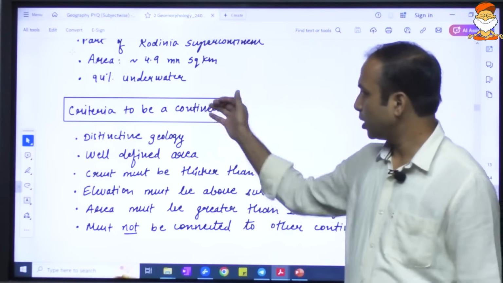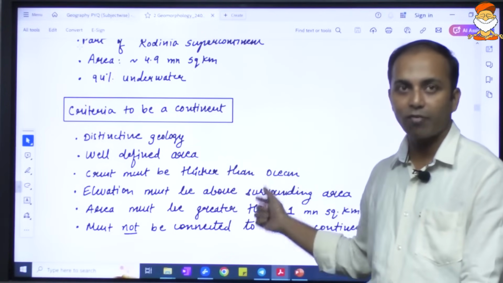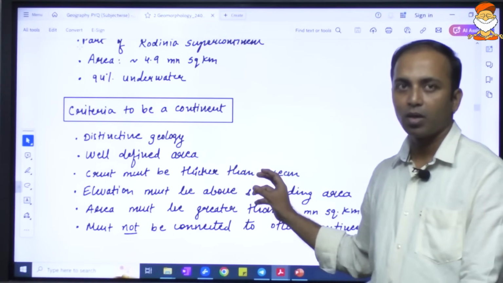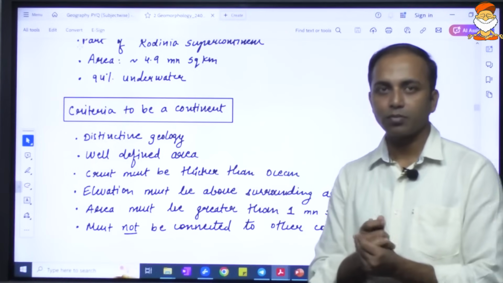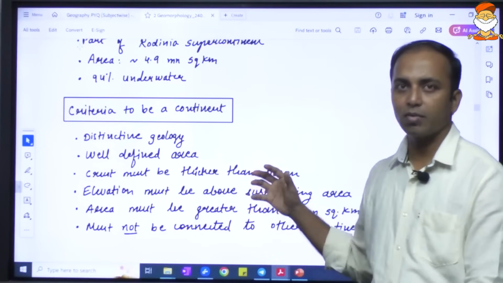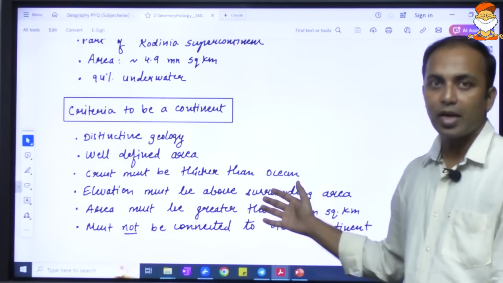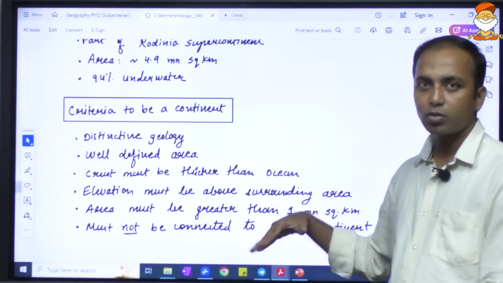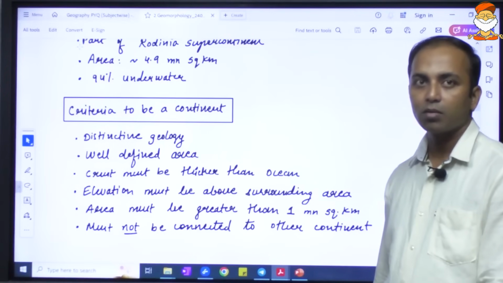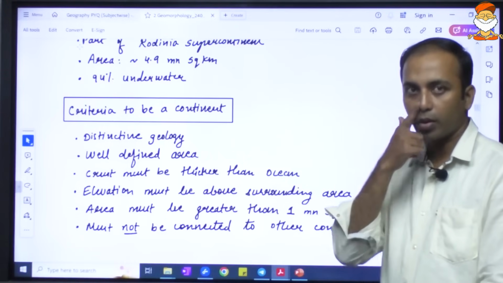In a similar manner, there are criteria for a continent. It must have a distinct geology. It must have a very well defined area, and the crust must be relatively thick, because there is continental and oceanic crust, so the crust must be thicker, especially the continental part. The elevation must be above the surrounding area. It must not be very much submerged, because then it will be a plate, but an oceanic plate, not a continent.